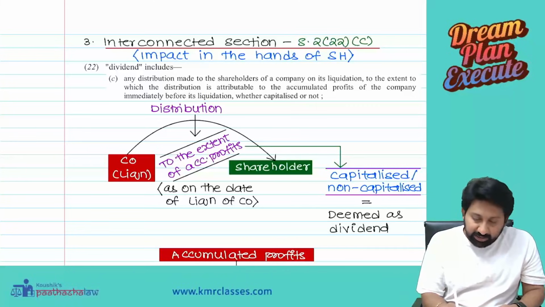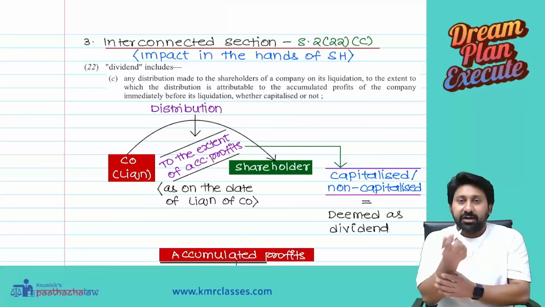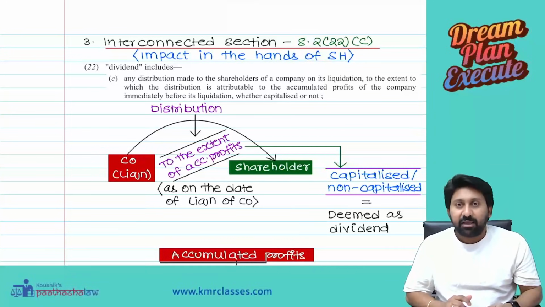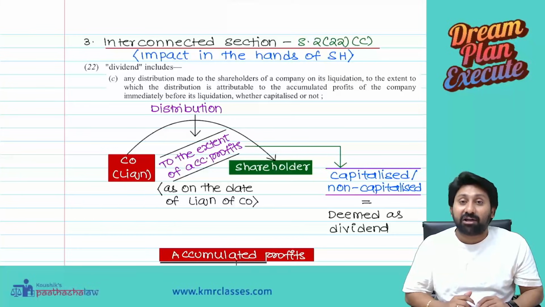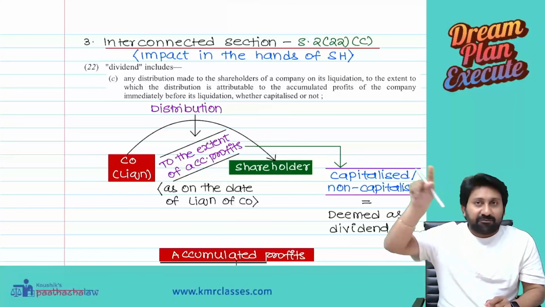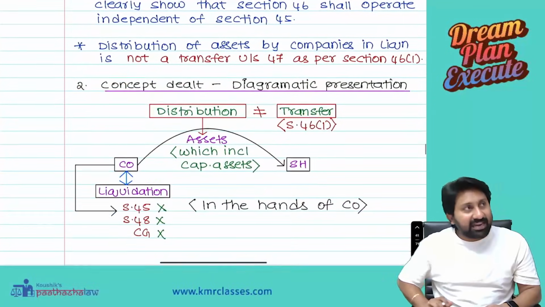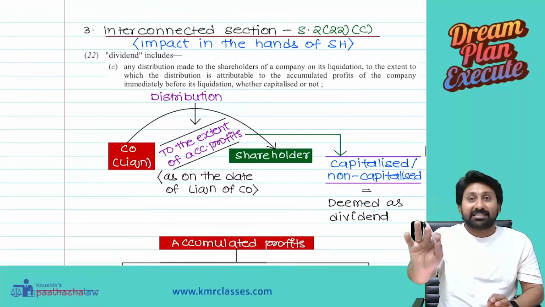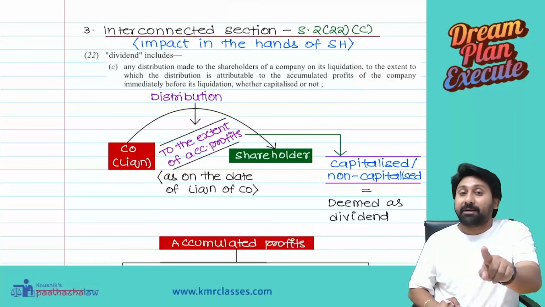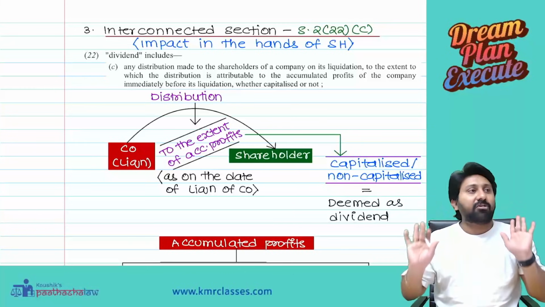Now see, dividend includes any distribution made to the shareholders of a company. Now listen carefully. Why is the word assets used in the section? Why not capital assets? For the purposes of liquidation, they use the word assets. But in reality, we are not selling assets. We are giving back your share capital represented by assets. I see it as giving back your capital and profit.